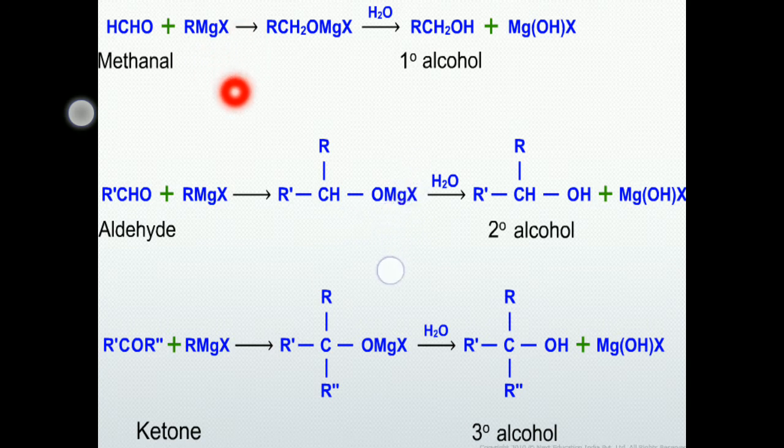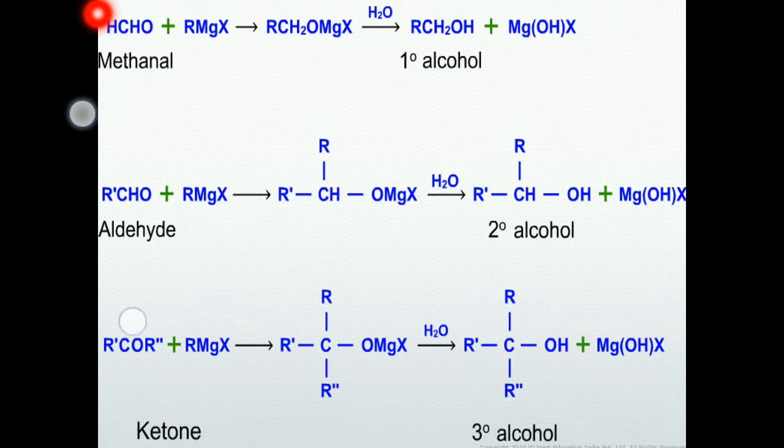Cut MgX using a water molecule and add H to the oxygen, and we get secondary alcohol. So other aldehydes like acetaldehyde produce secondary alcohols.